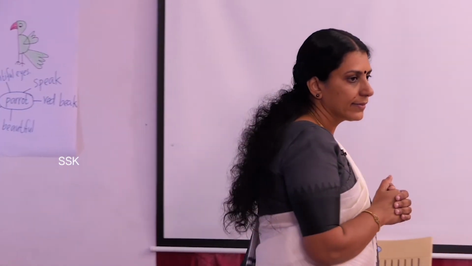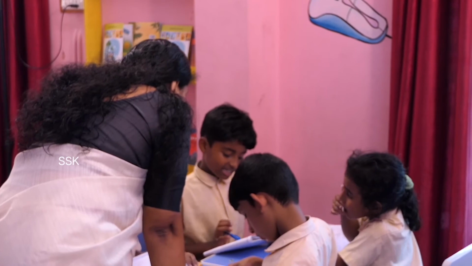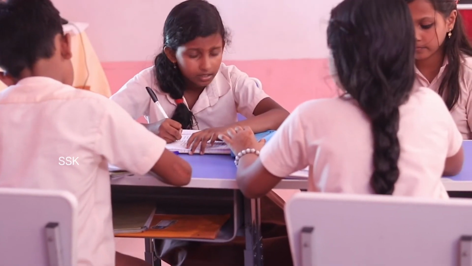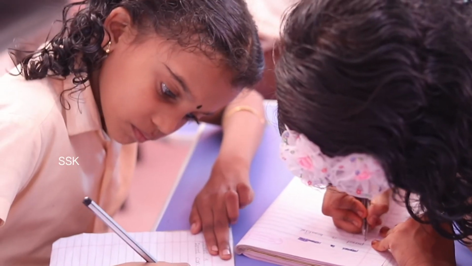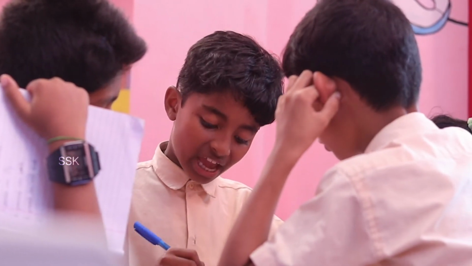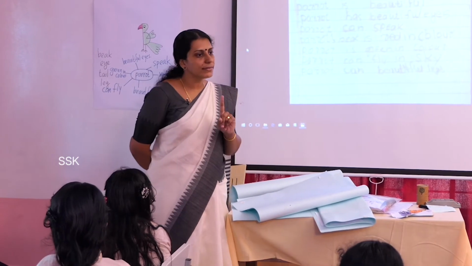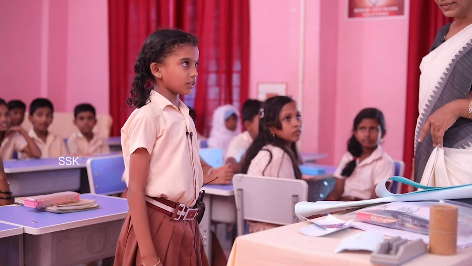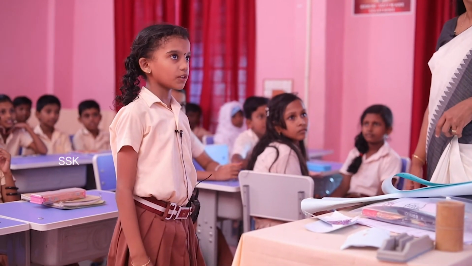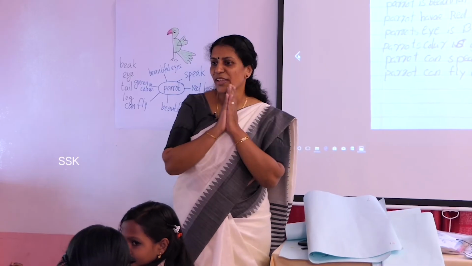Okay, children. Now let's sit in groups, okay? After individual writing and presentation by 2 or 3, the learners sit in groups to refine their writing. Group 1 will read their description. Okay? Which is group 1? Parrot is beautiful. Parrot has beautiful eyes. Parrot has red beak. Okay. Parrot's eyes are beautiful. Parrot color is green. Okay, groups present their refined descriptions.